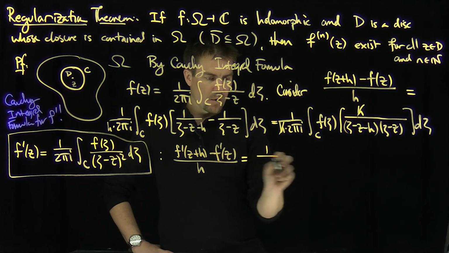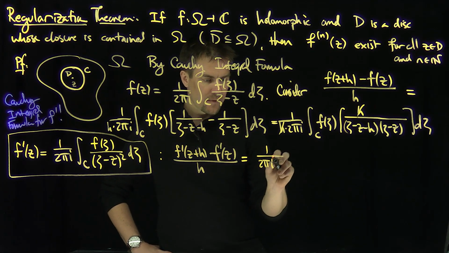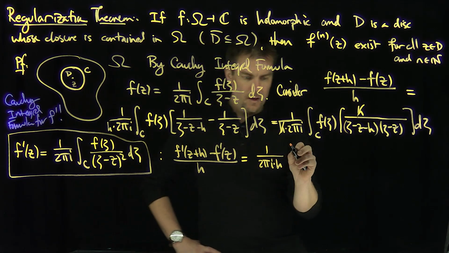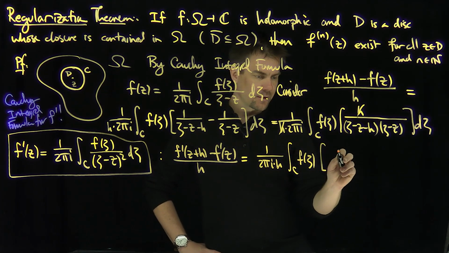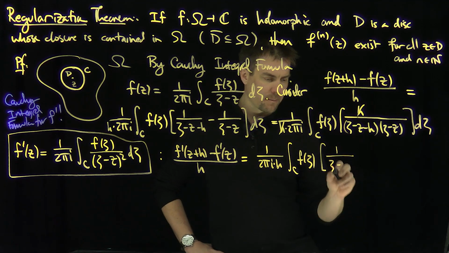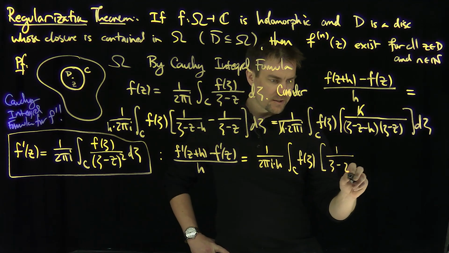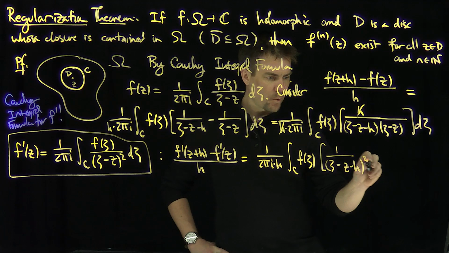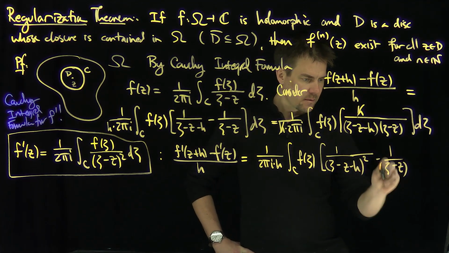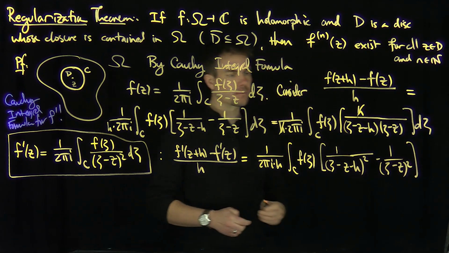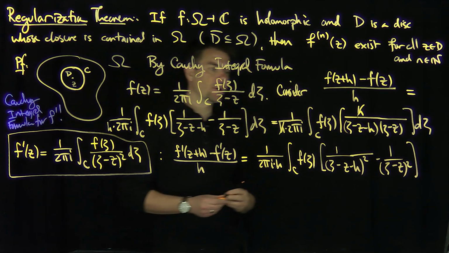This is going to be 1 over 2 pi i h, the integral over C of f of zeta times the difference of these two things, 1 over (zeta minus z minus h) squared minus 1 over (zeta minus z) squared, okay? Now I can do the same trick over here.